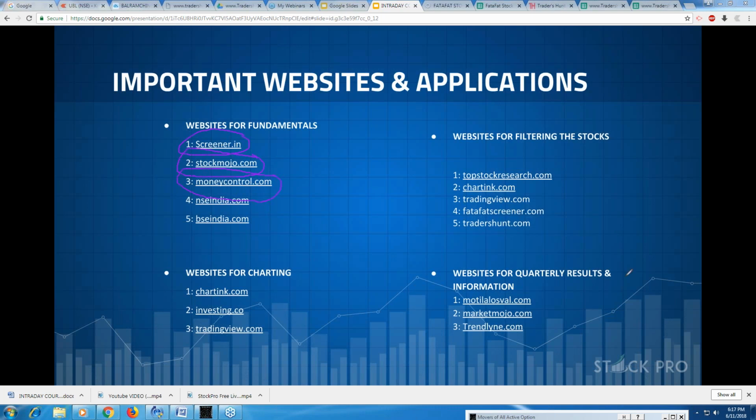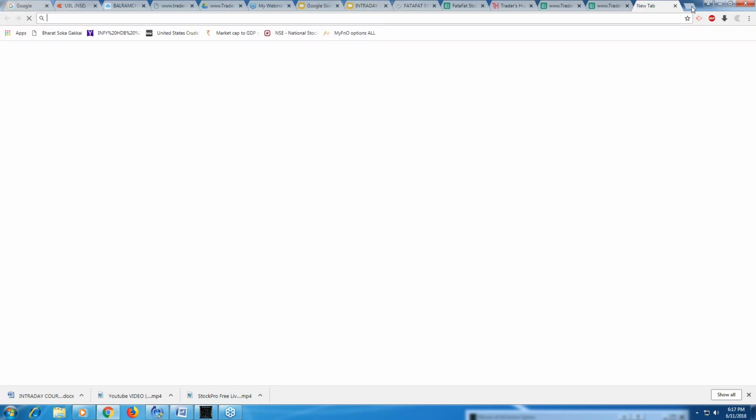NSE India again has a lot of data. You should be familiar with this. Time and again, you should visit it and explore it. And then we have BSE India, right? All these are very important websites. So if you want, I can run through all of them with you slowly, one by one. But I would like you to do more research, because this is not part of our intraday trading course, right? But still, just to run you through, you can have a look.